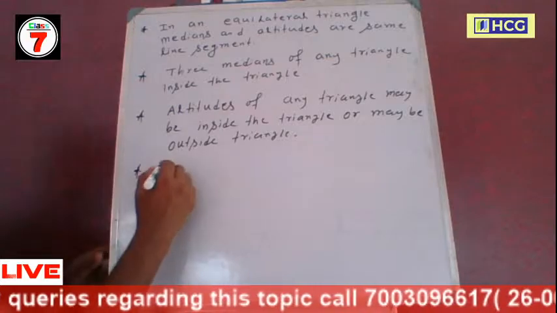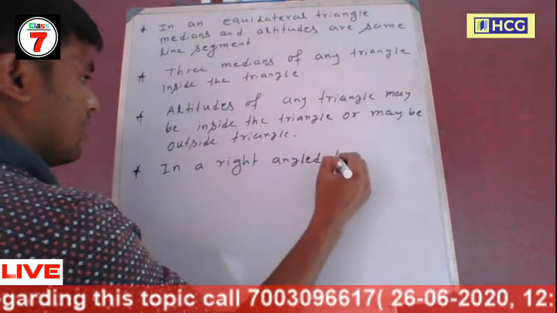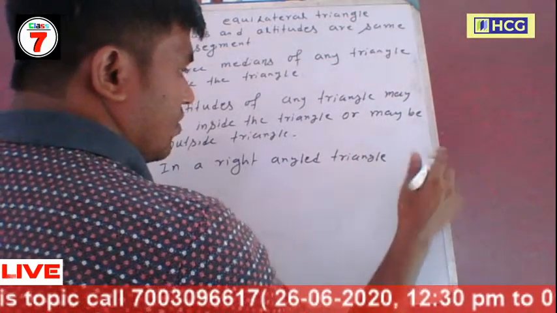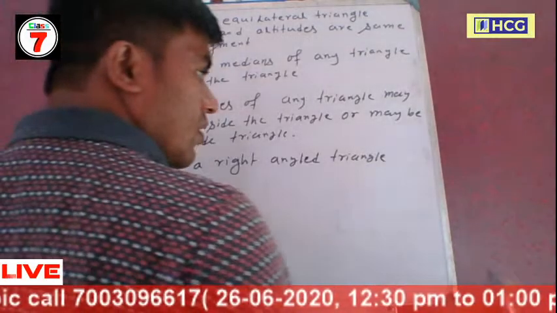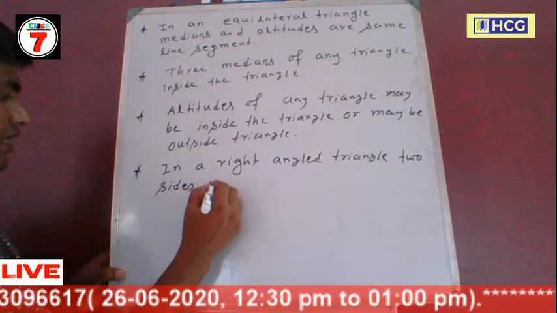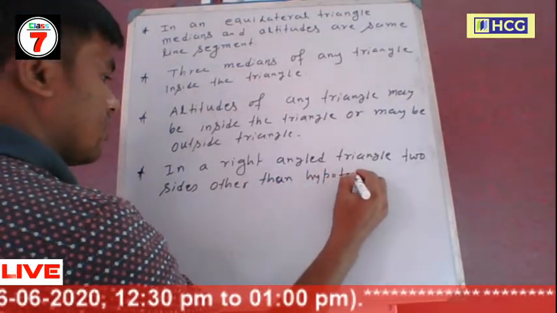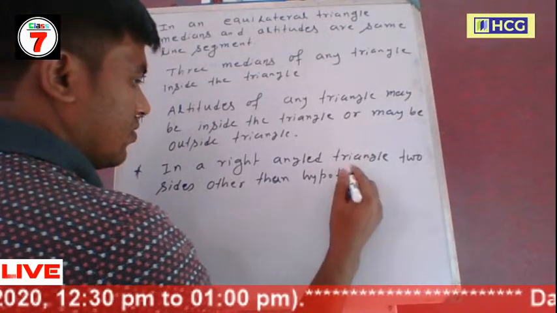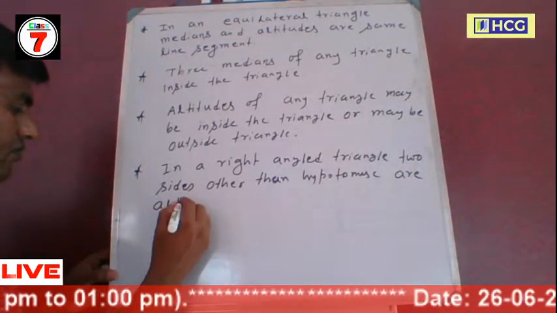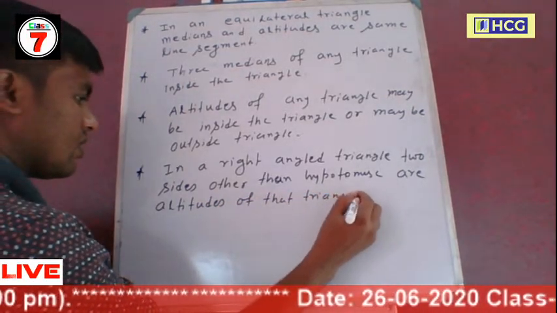Another property: in a right angled triangle, the two sides other than the hypotenuse are altitudes of that triangle.